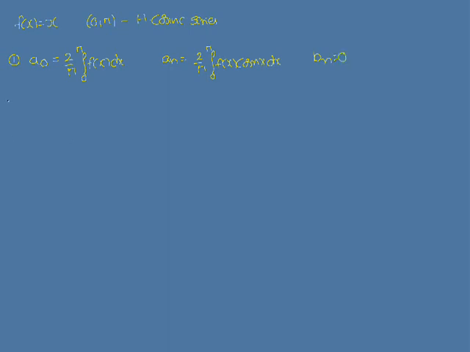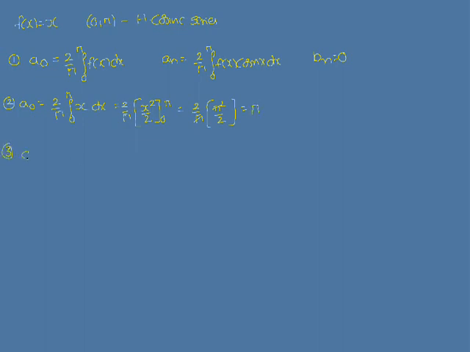So second step, a naught is equal to 2 by pi into integral 0 to pi f of x, which is x dx. That is nothing but 2 by pi into x square by 2 between the limits 0 to pi, that is equal to 2 by pi into pi square by 2. So one pi is left in the numerator, and a naught is equal to pi.